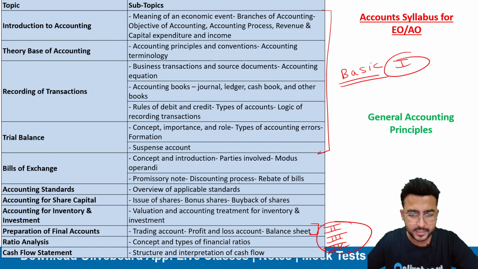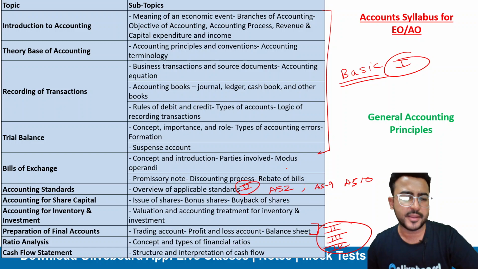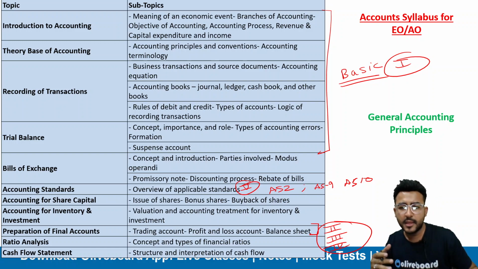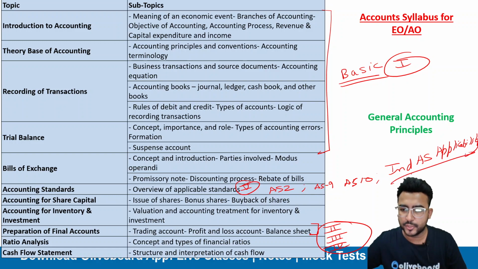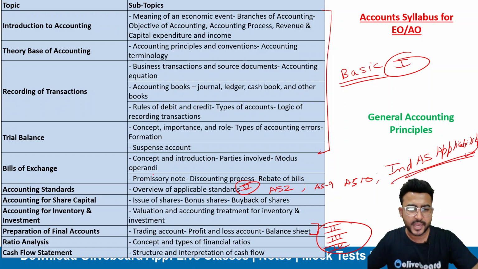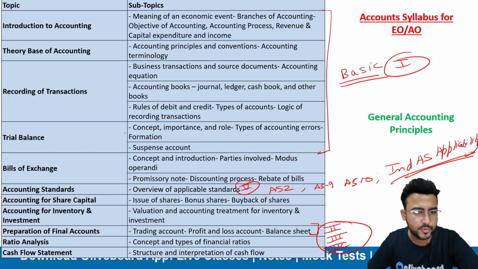Once you are done with that, please try to cover accounting standards with specific reference to AS2, AS9 and AS10. First try to cover these 3 accounting standards and the basics of accounting standards. I even ask you guys to please cover the Ind AS applicability as well. You need to know the Ind AS applicability at least, right? Then you can move to other topics like share capital.